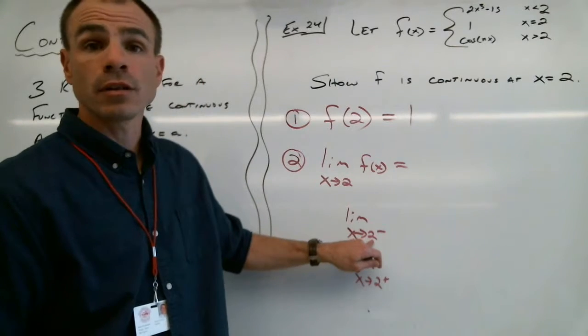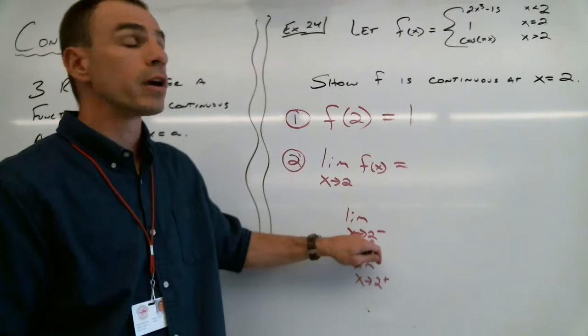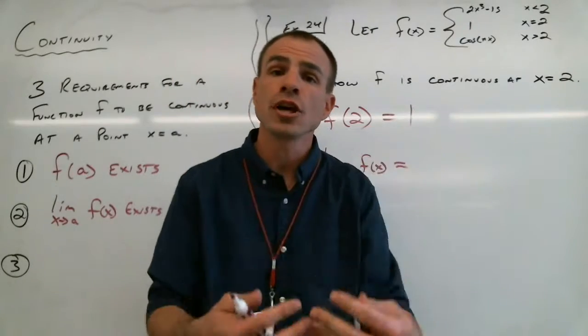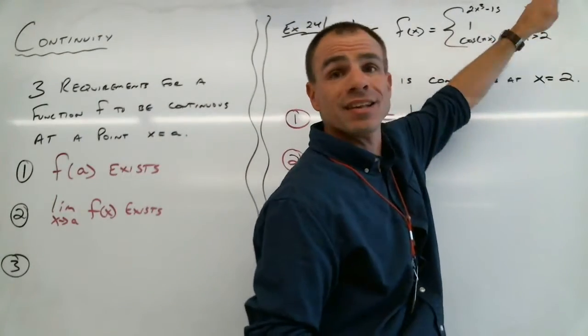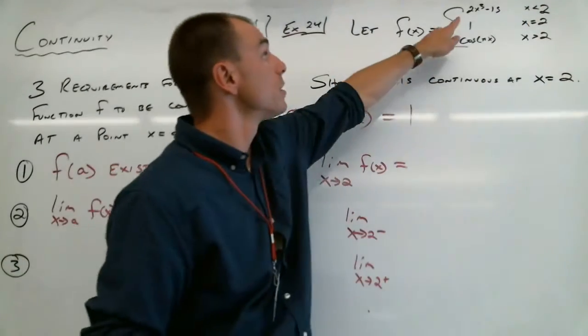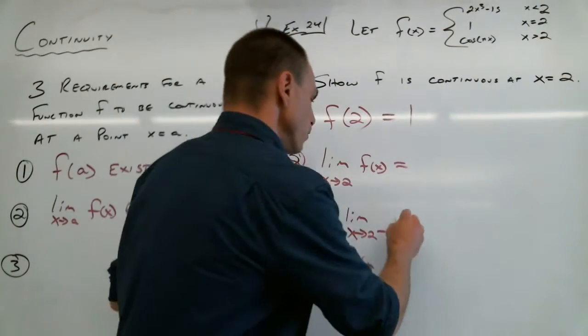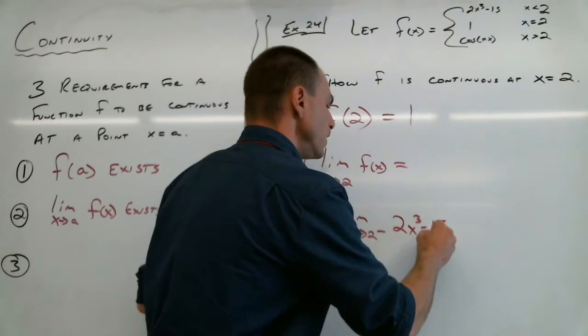So when we're talking about the limit as x approaches 2 from the left, we are discussing numbers that are just below 2, like 1.9999. 1.9999 is less than 2. So we're going to use the top function there. We're going to use 2x cubed minus 15.